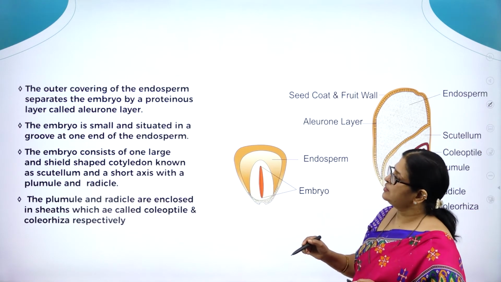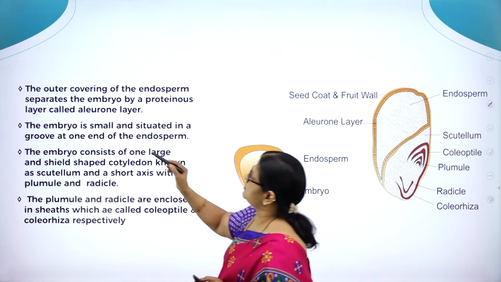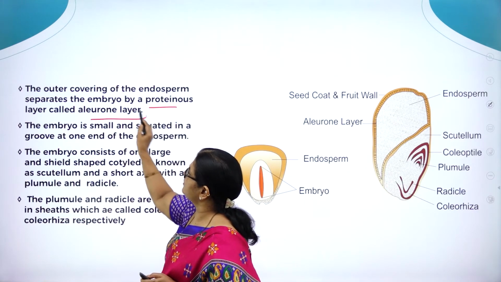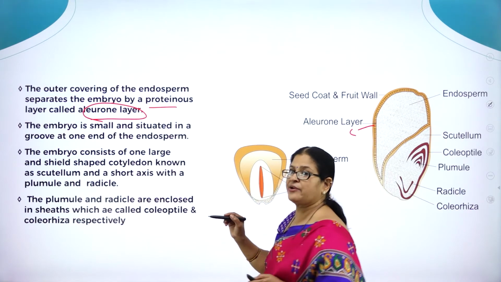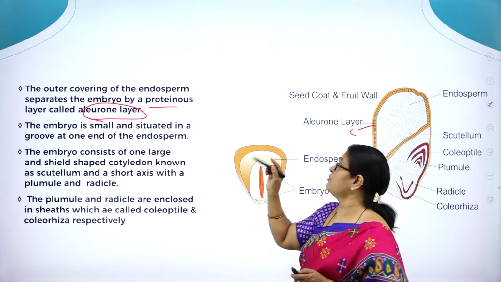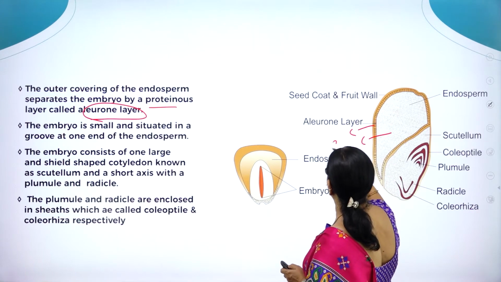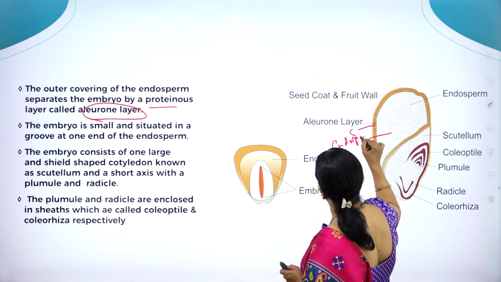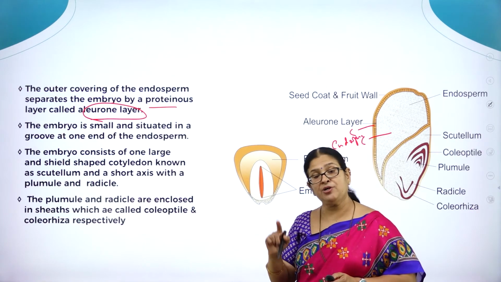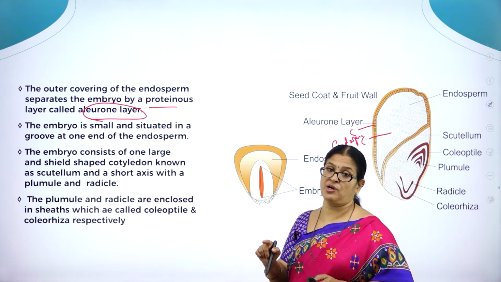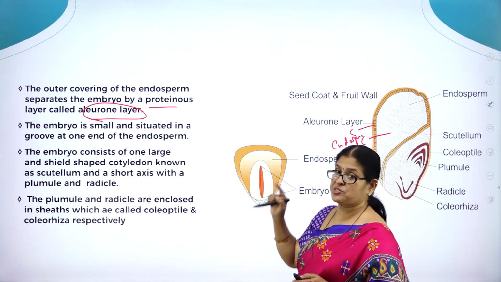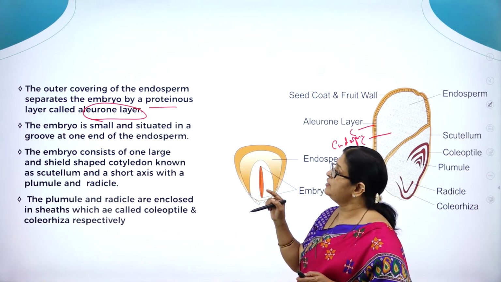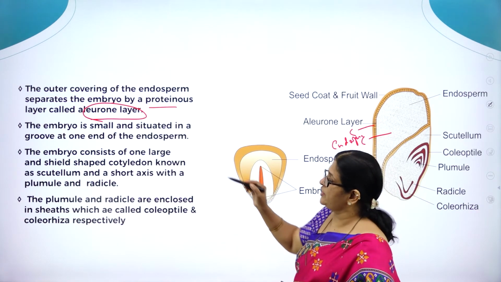Here we can see the outer covering of the endosperm separates the embryo by a proteinaceous layer called the aleurone layer. This is called the aleurone layer. So what is the aleurone layer? The outer covering of the endosperm. This is the endosperm. As I said, the cotyledon in the case of a monocot is called what? Scutellum, right?